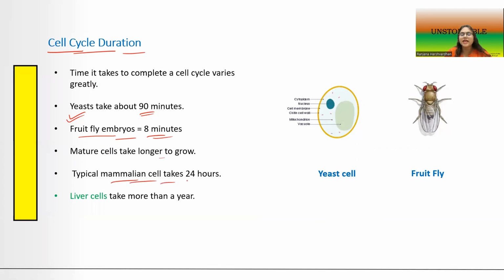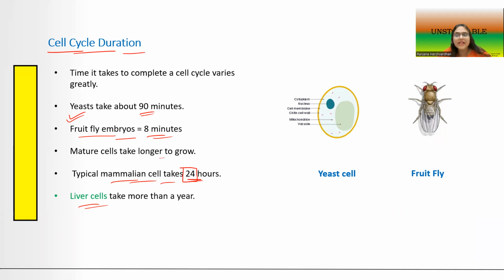And what about our cells? What is the duration of the cell cycle in a typical mammalian cell? Well, the duration of a typical mammalian cell cycle is 24 hours. Children, we need to remember this, that the duration of the typical mammalian cell cycle is 24 hours. Some cells in our body divide very rapidly, like the skin cells, and some cells divide very slowly, like for example the liver cells, which take more than a year or two to undergo cell division.